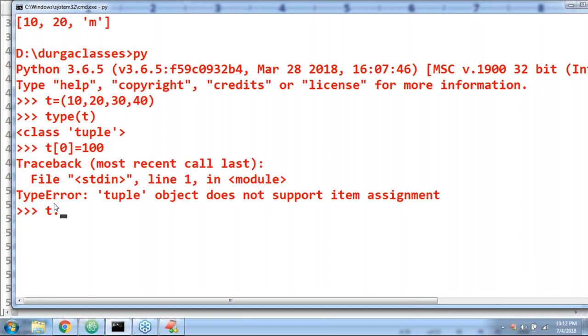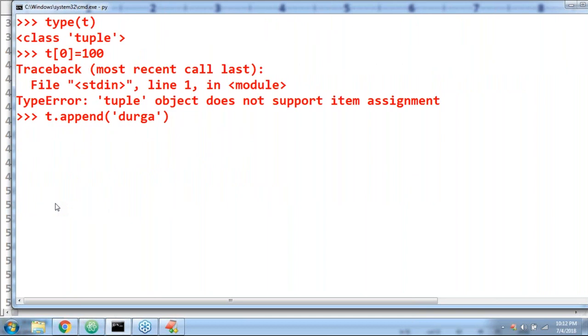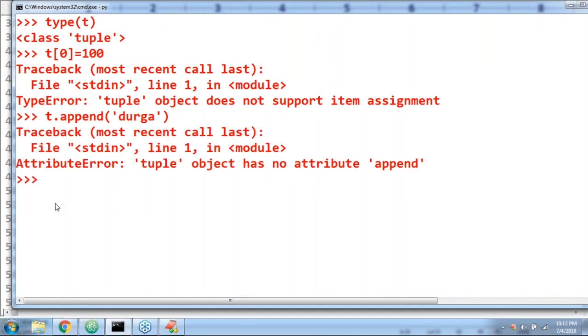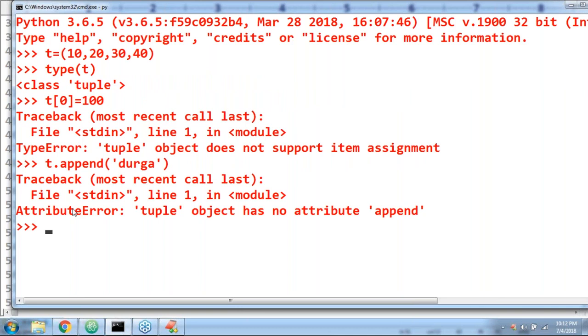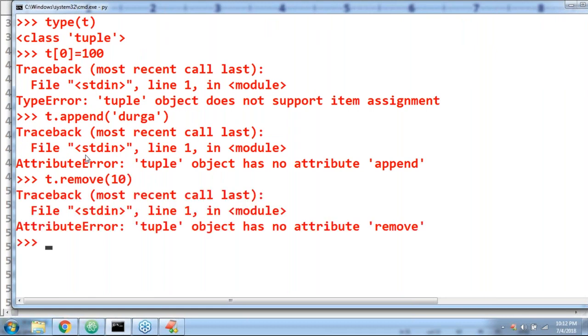Similarly, sir, I want to add an object, sir. Durga, I want to add. Immediately Python is going to give left and right: oi, append, remove, such terminology is not applicable, man. AttributeError: tuple object has no attribute append. Similarly, T dot remove of 10, man. Tuple object has no attribute remove. Clear? Any doubt? Are you able to understand? Sir, that's what you should be aware of. Remember that, sir.